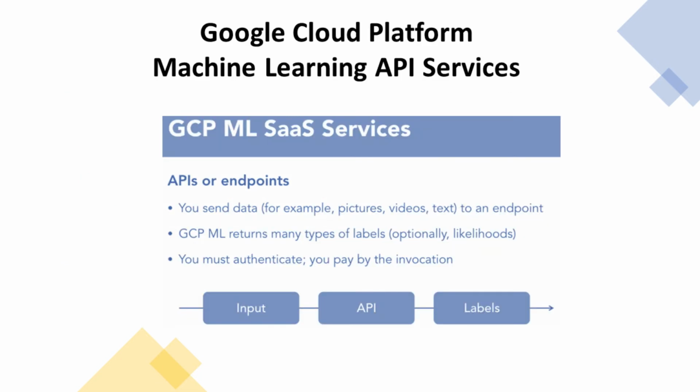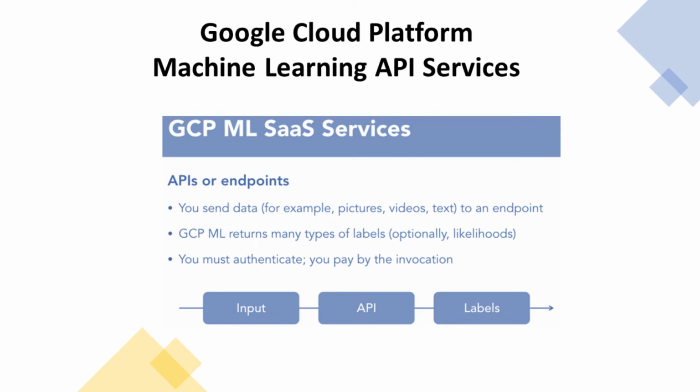So now moving ahead, in this section of the lecture, we are going to take a look at some relatively new machine learning services on Google Cloud. These are in the category of what I call SaaS services, or software as a service, specifically machine learning services. And they are marketed as APIs, application programming interfaces, or endpoints.